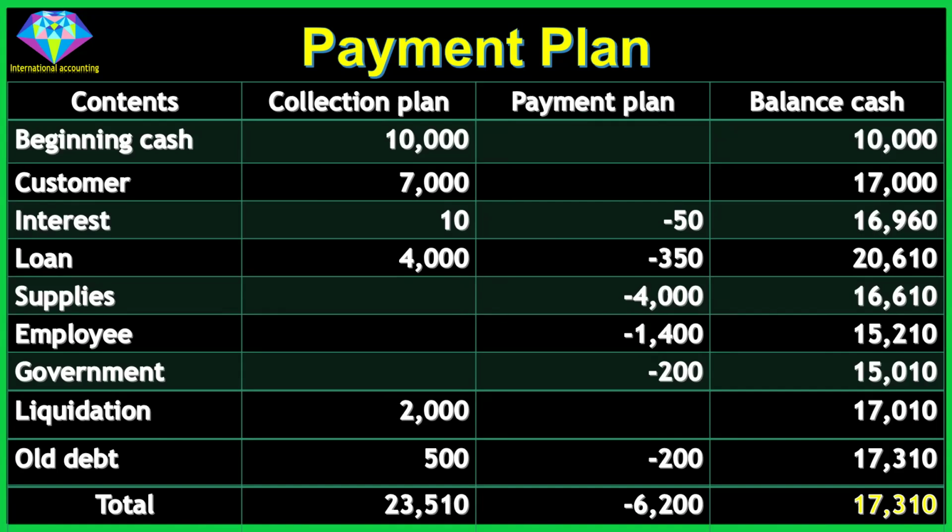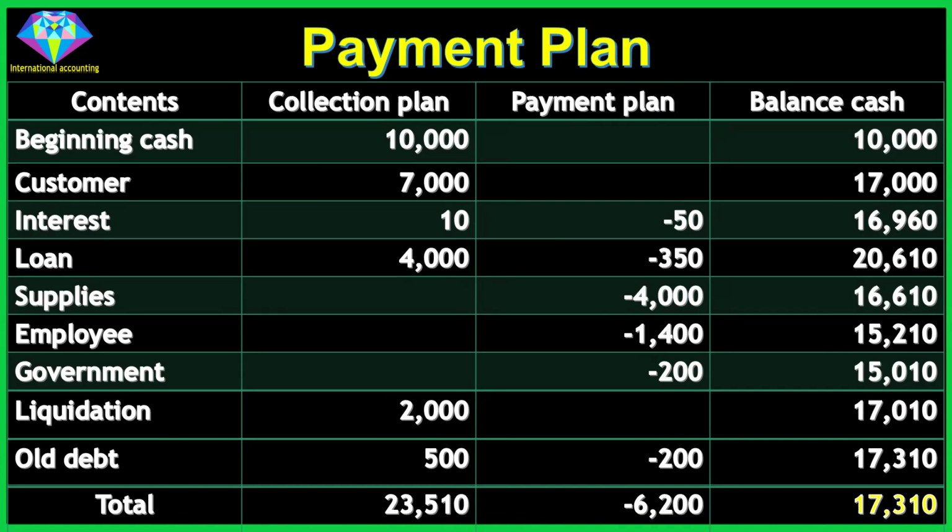Interest, 10, minus 50, 16,960. Loan, 4,000, minus 350, 20,610. Supplies, minus 4,000, 16,610. Employee, minus 1,400, 15,210. Government, minus 200, 15,010.